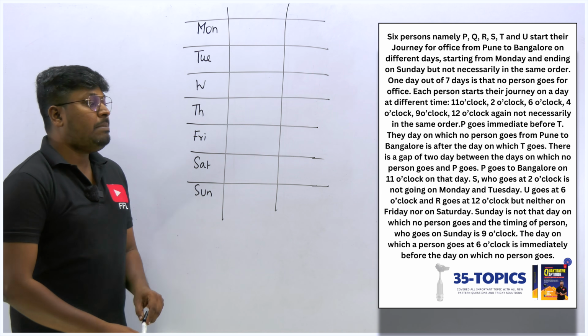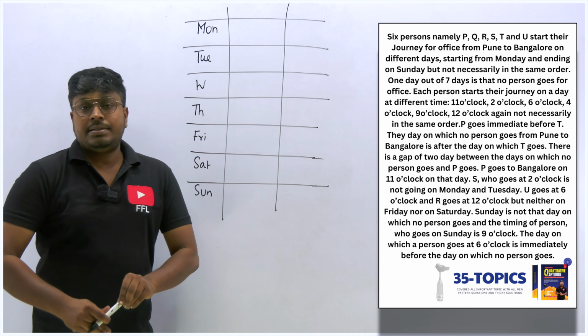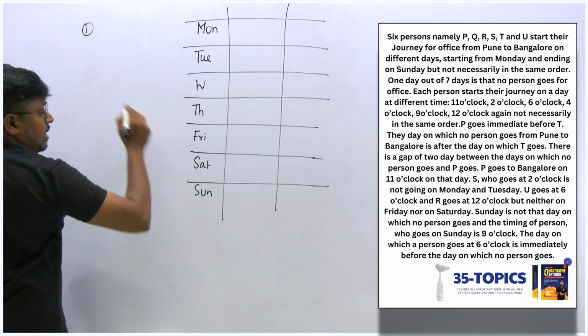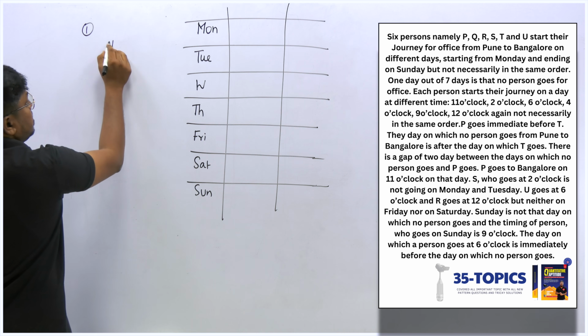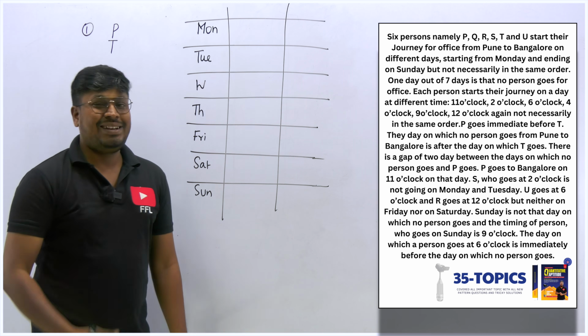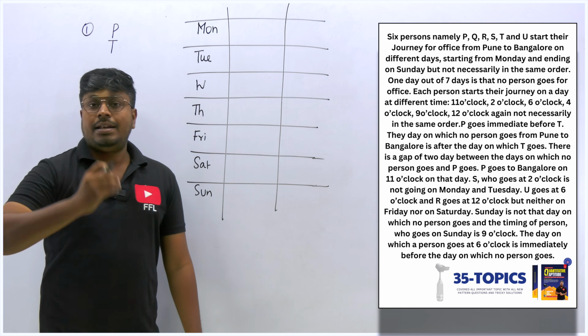P goes immediately before T. So P is going immediately before T, and that means it's a direct clue, right? So before T we have P, but we can't fix it in this arrangement because we will get many possibilities. So first let me take it as a clue.